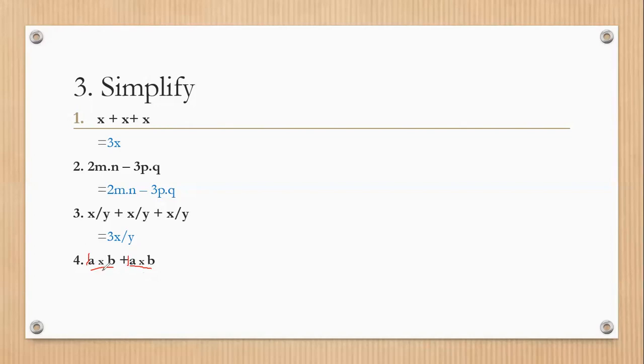Why? Because a into b is one term, plus a into b is one term. That means 1 and 1, two terms are there. The answer will be 2ab. Let's check the answer. Okay, 2ab. I can write it this way, or I can write 2a, then the sign of multiplication, and b. I can represent it with the dot, or I can represent it without the dot also in algebra.